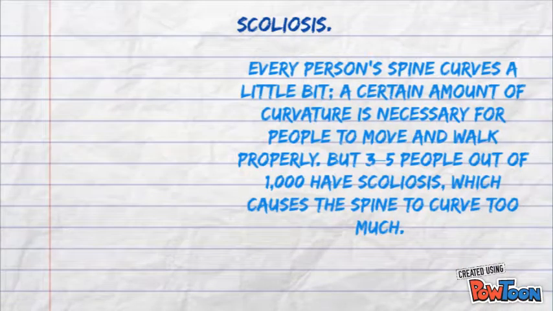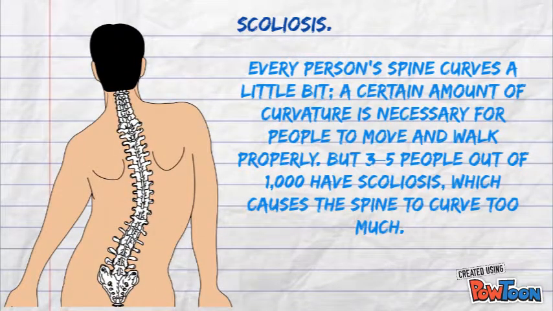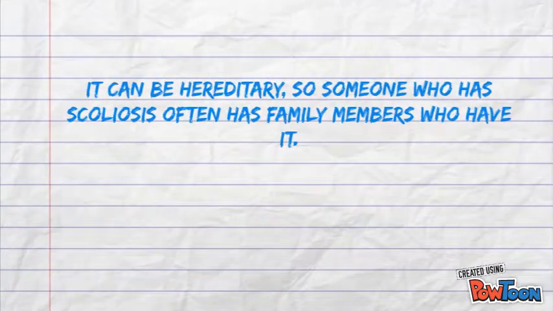Scoliosis. Every person's spine curves a little bit. A certain amount of curvature is necessary for people to move and walk properly. But 3 to 5 people out of 1,000 have scoliosis, which causes the spine to curve too much. It can be hereditary, so someone who has scoliosis often has family members who have it.